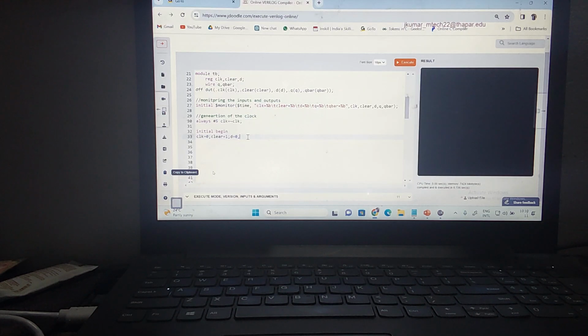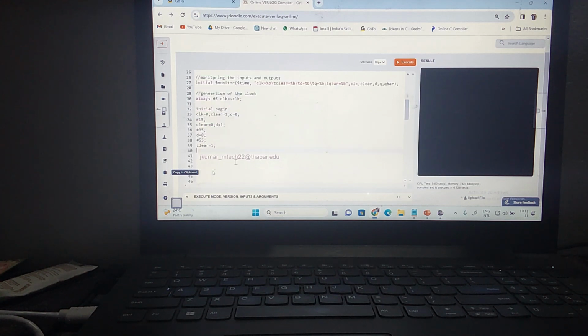Now let me give a delay of 15 time units. Here let us make clear equal to 0, and D equal to 1. Then again after a delay of 35, clear is equal to 0. Now you can make D equal to 0, since clear is already 0. Now let me give a delay of 55. Now here I'll make clear equal to 1. So what is my D? 0. Previously D equal to 0 is there.